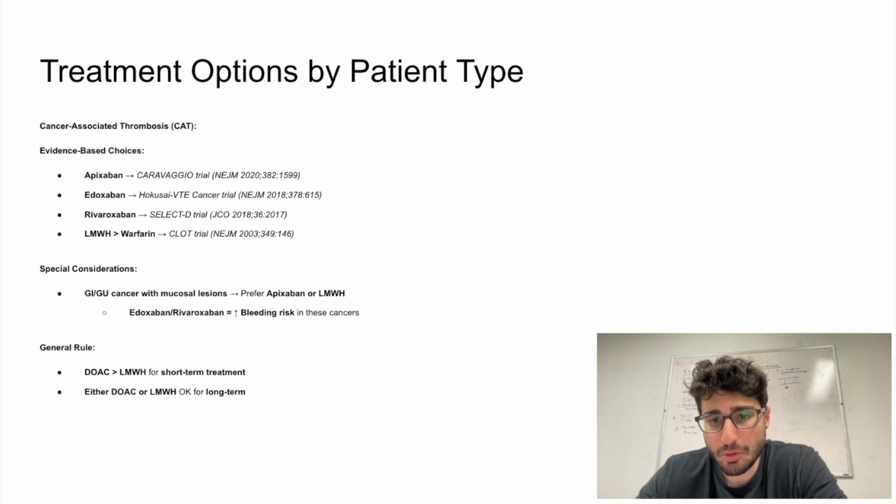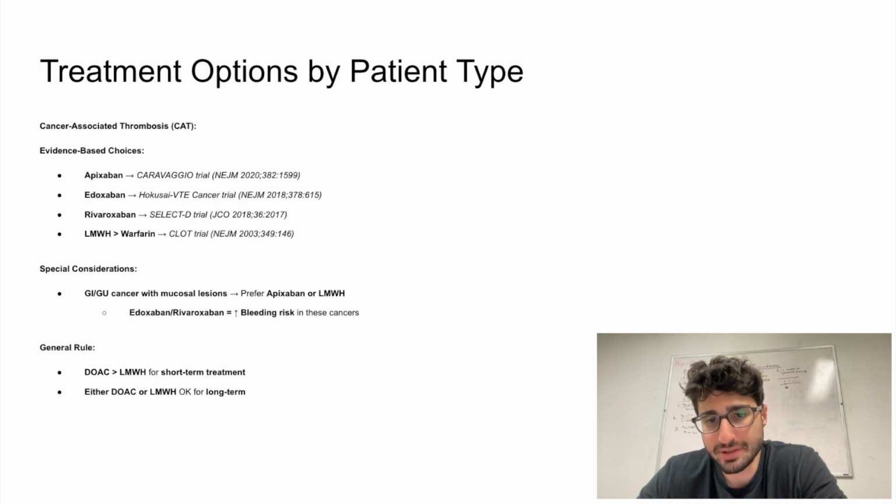In cancer-associated thrombosis, recent evidence favors the use of direct oral anticoagulants, or DOACs, specifically apixaban, edoxaban, and rivaroxaban. For example, the Caravaggio trial demonstrated that apixaban is as effective as low molecular weight heparin with similar bleeding risk. The Hokusai VTE Cancer and SELECT-D trials support edoxaban and rivaroxaban respectively.